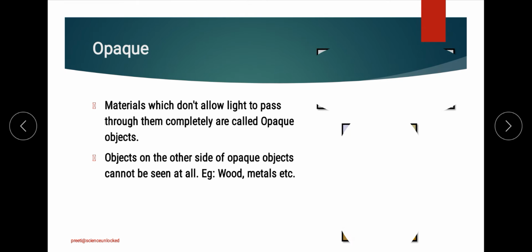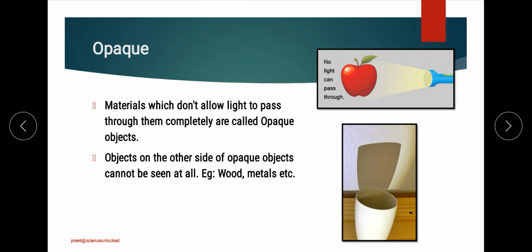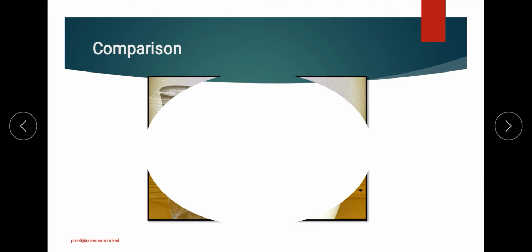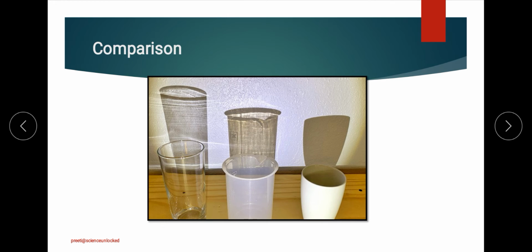For example, we can talk about any device that we are holding in our hands, a wall, or a door which is made up of wood or even metal, which does not have any kind of appearance on the back side. So that is the categorization. Now I have a complete comparison between the three sets of objects on the basis of their ability to allow light to pass through.